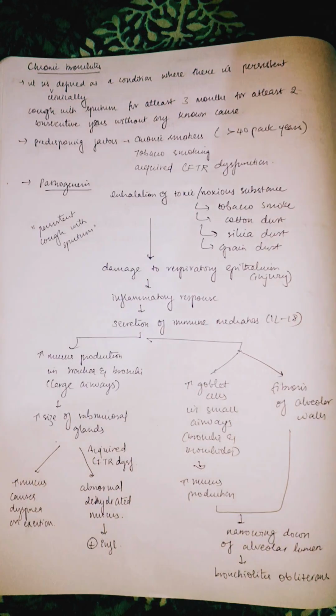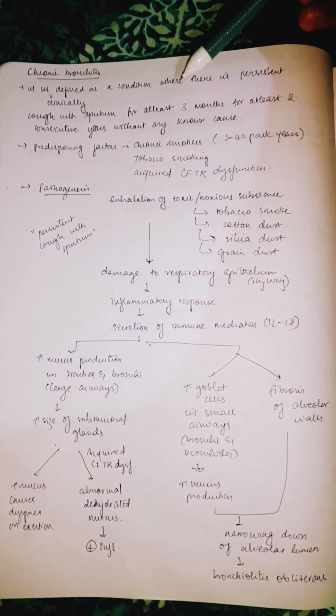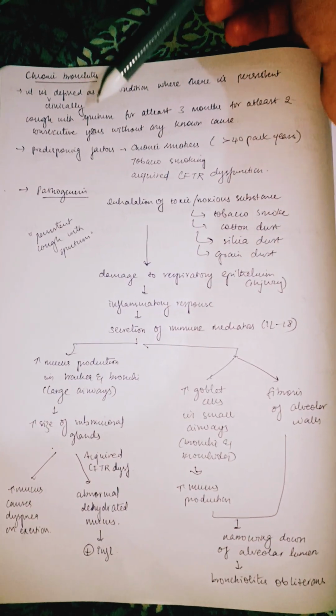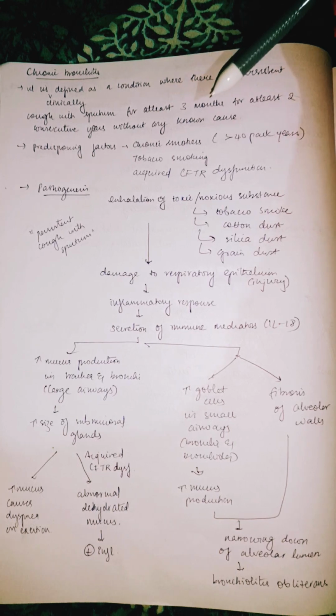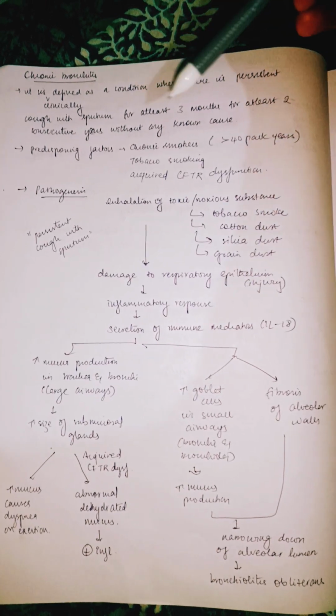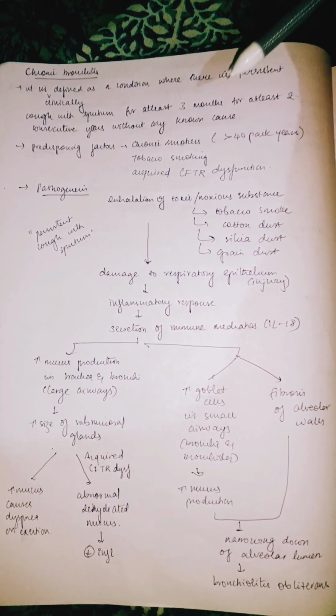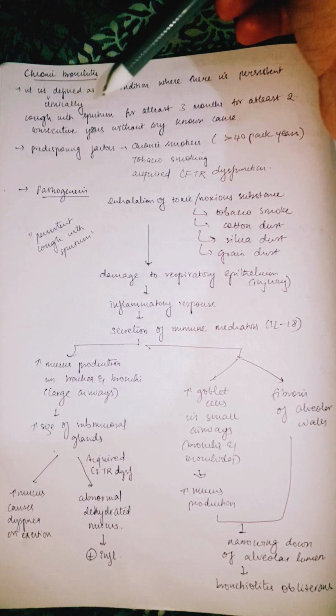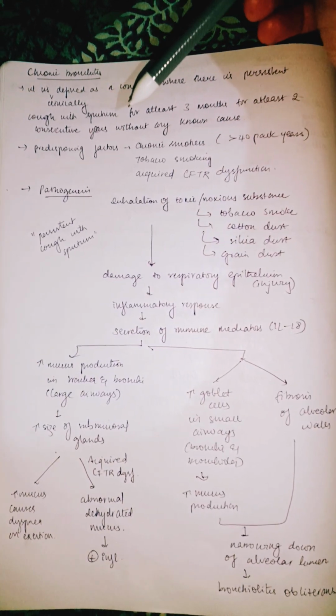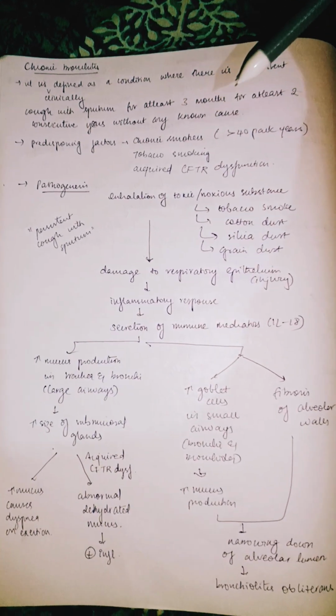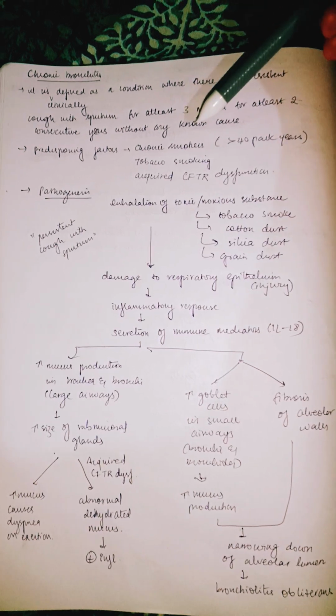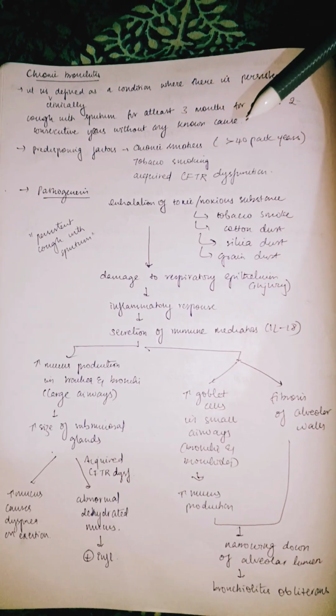So, chronic bronchitis is defined as a condition where there is a persistent cough with sputum for at least 3 months and for at least 2 consecutive years without any known cause. So, it is a clinical condition where there is a continuous cough for at least 3 months and for at least 2 consecutive years without any known etiology.